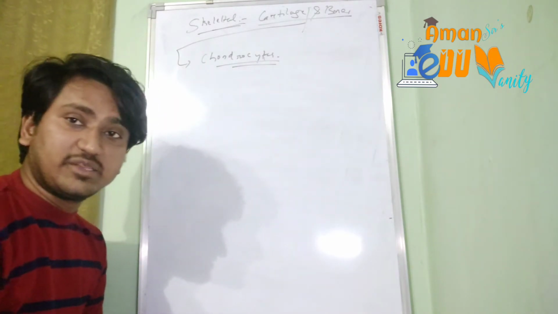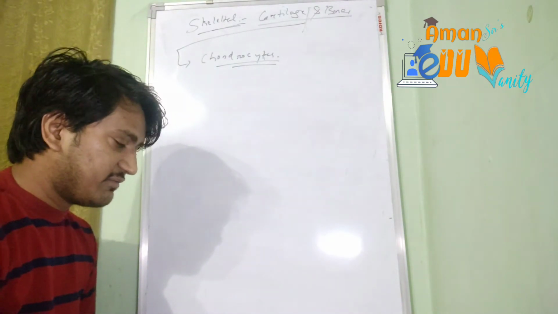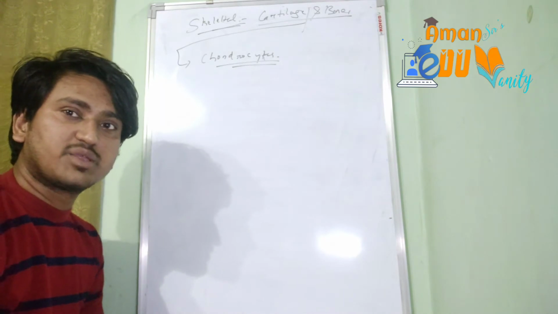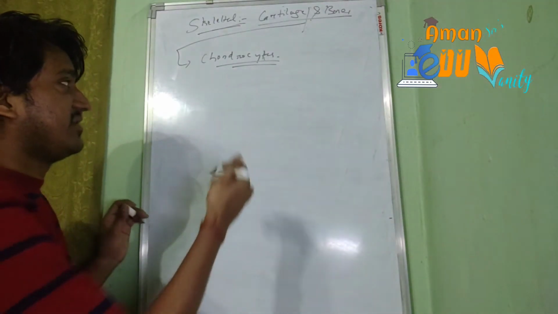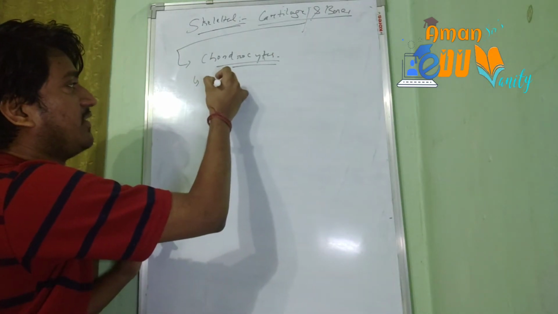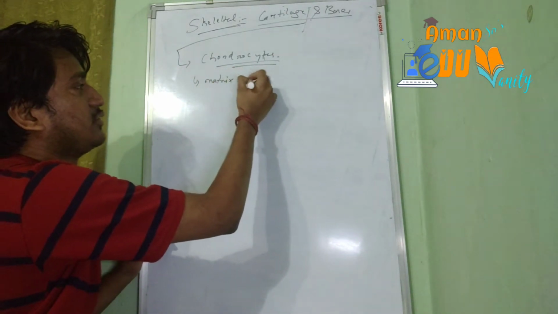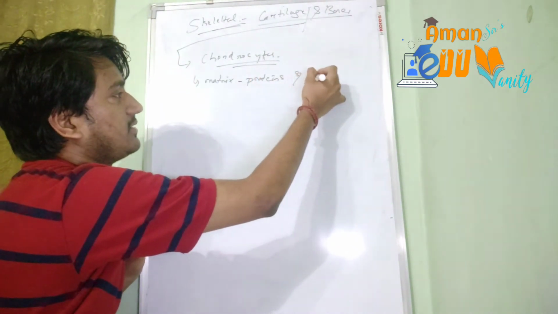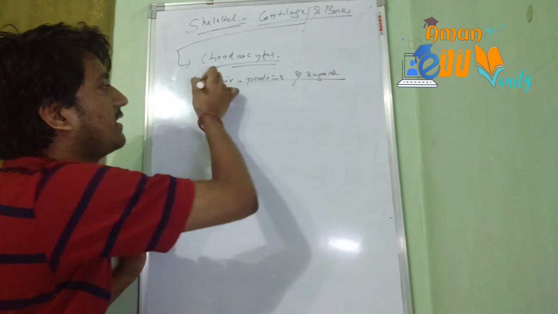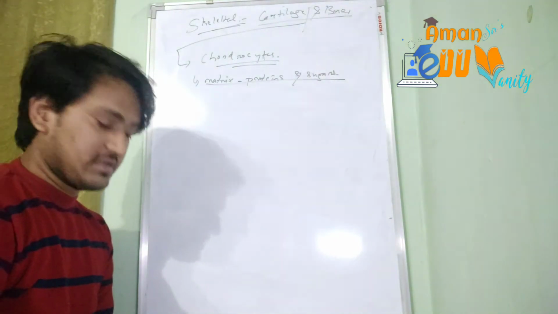Okay, the name of the cells by which the cartilage is made is the chondrocytes, and these cells are very widely spaced. Widely spaced means there will be much more intercellular space and much more matrix, and they will be suspended in the matrix. The matrix will be made up of proteins and sugars. The chondrocytes will be placed in between.